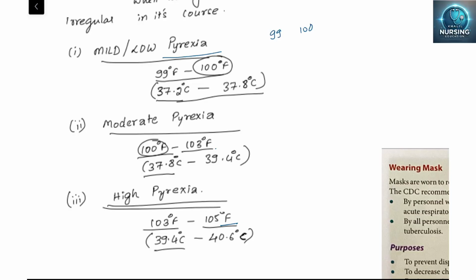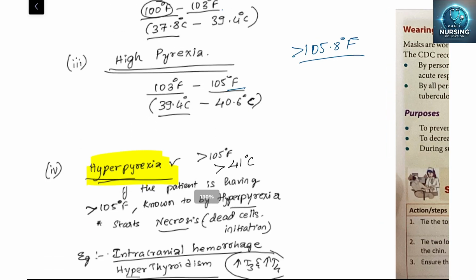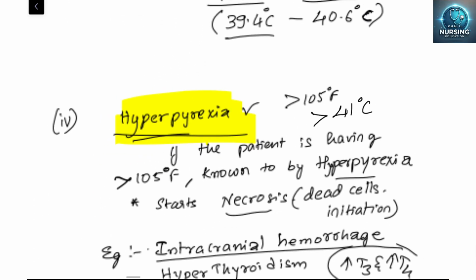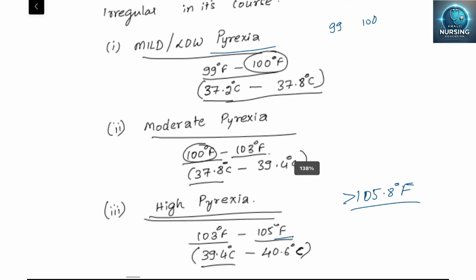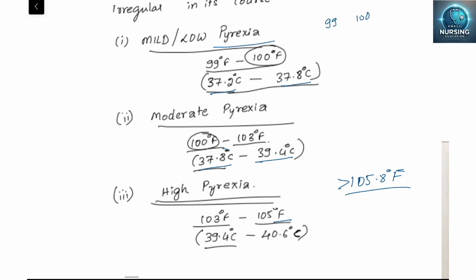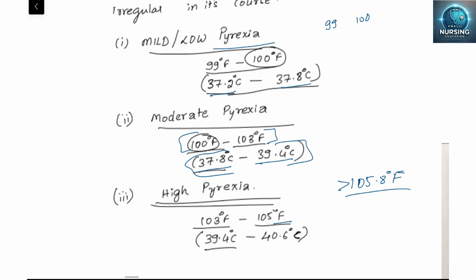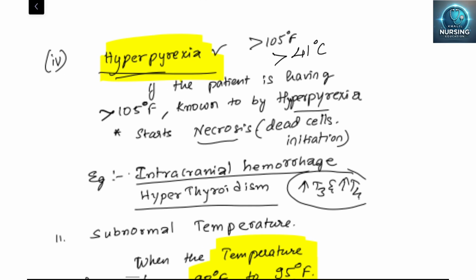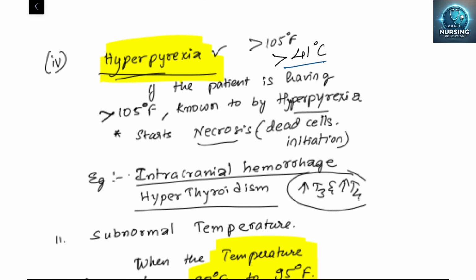More than 105.8 degrees Fahrenheit will be called hyperpyrexia. So be aware of Celsius also, 37.2 to 37.8, and 37.8 to 39.4. You must know these readings in degrees Celsius and also in degrees Fahrenheit. I hope you understood this one. Now, hyperpyrexia is more than 41 degrees Celsius or more than 105.8 degrees Fahrenheit.